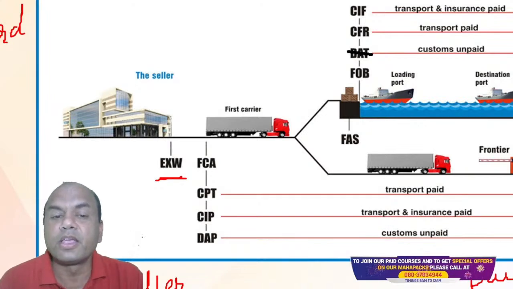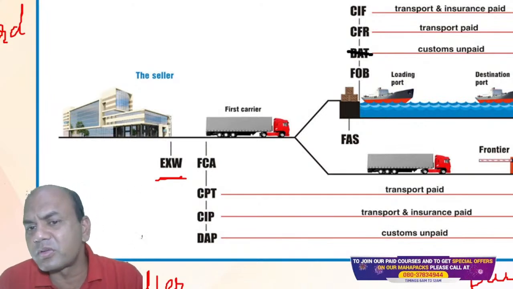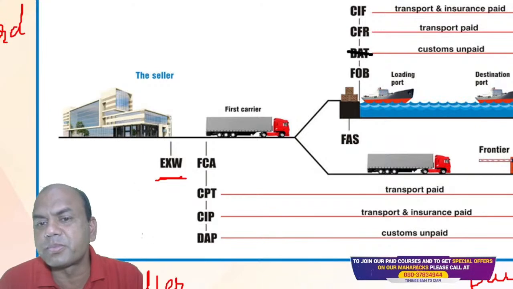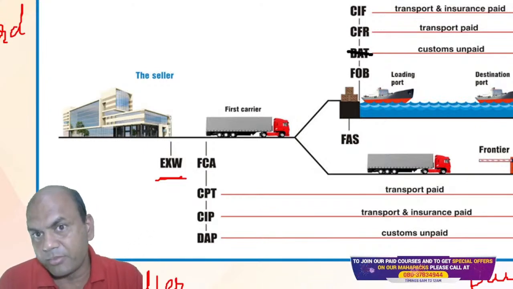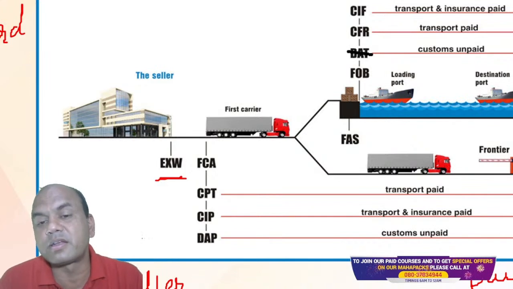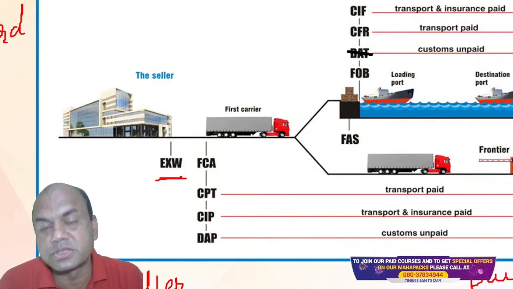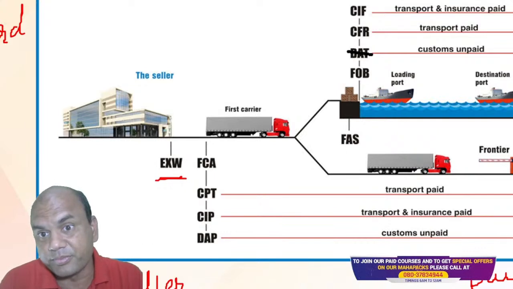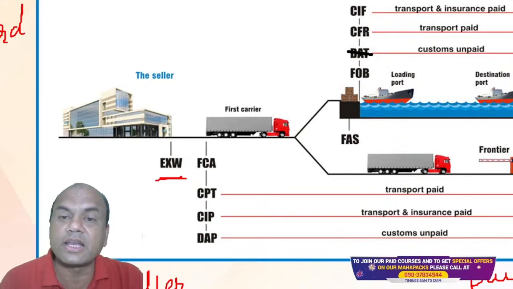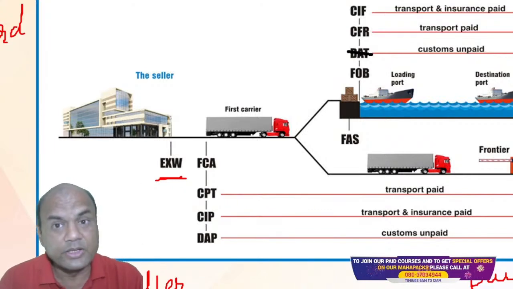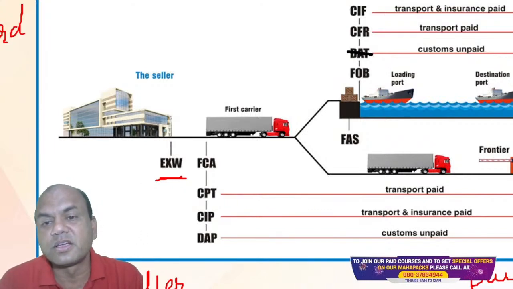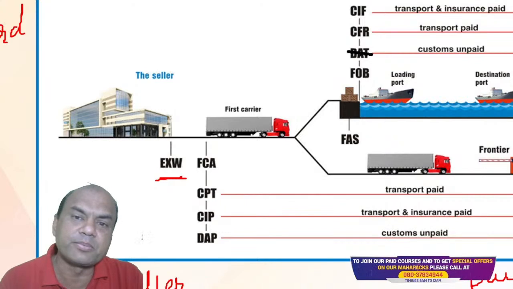Means if the seller says, no, I won't load it on the ship. I'll just put it beside the ship. Wherever you have that place for keeping the goods at the port, there I'll put these goods. So that is known as FAS. Now what do you mean by this, beside the ship?